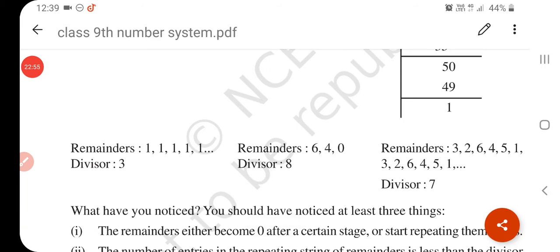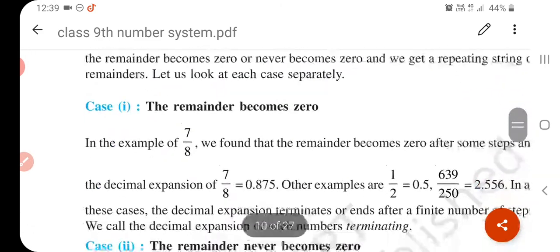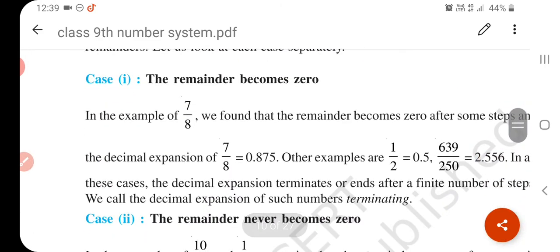See, if the remainder becomes 0, then that is called a terminating decimal, and if the remainder does not become 0, then it is called a non-terminating decimal. There are 3 cases. If the remainder becomes 0, that is a terminating decimal.